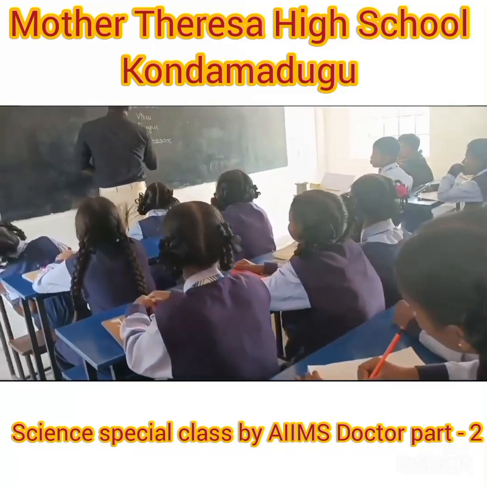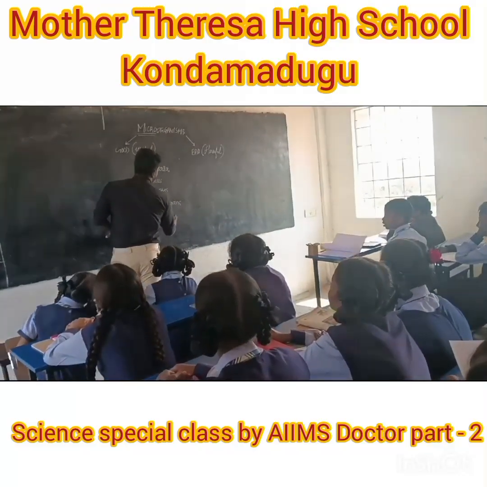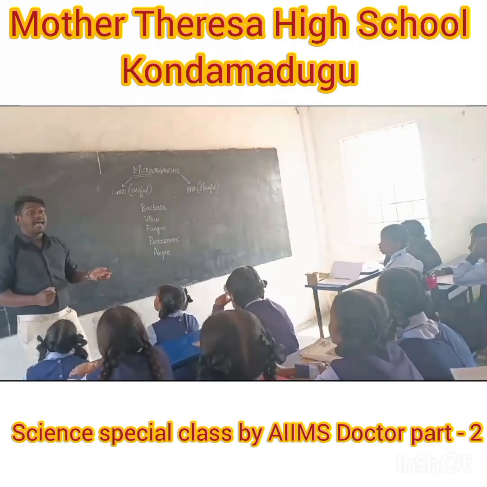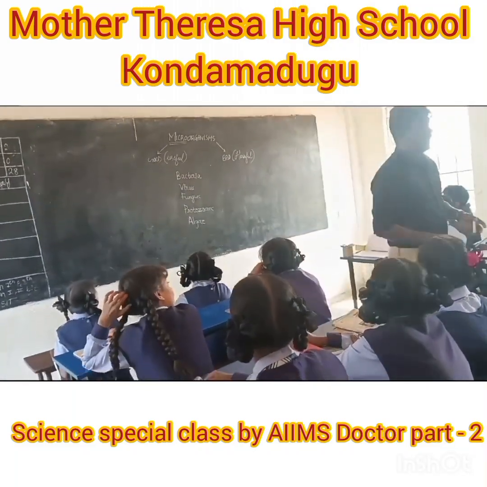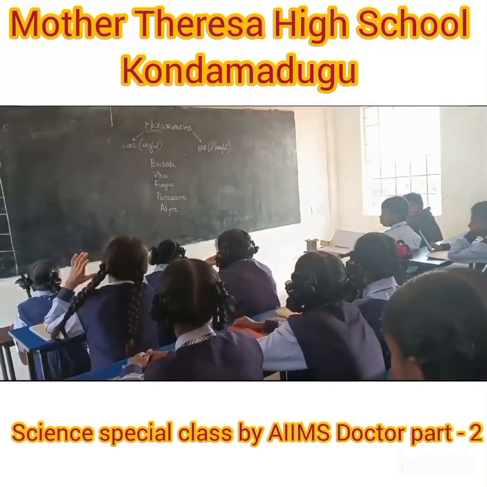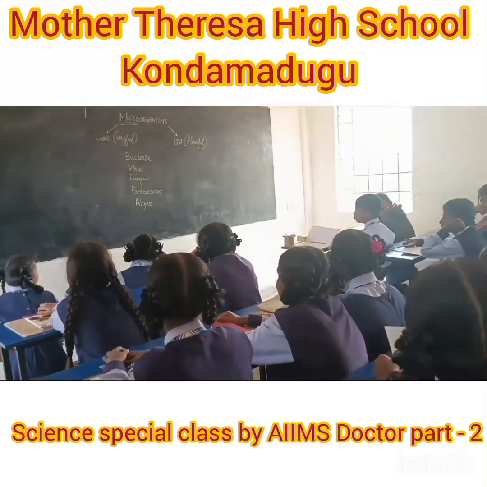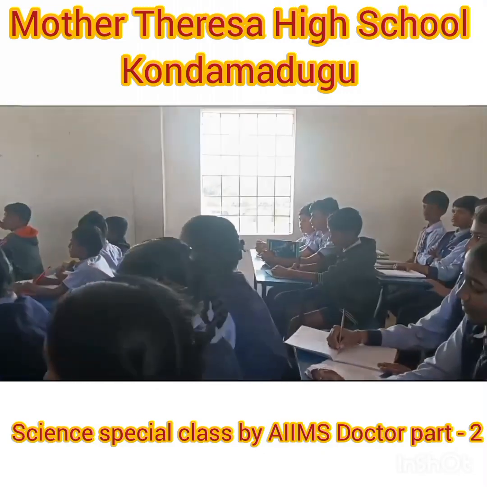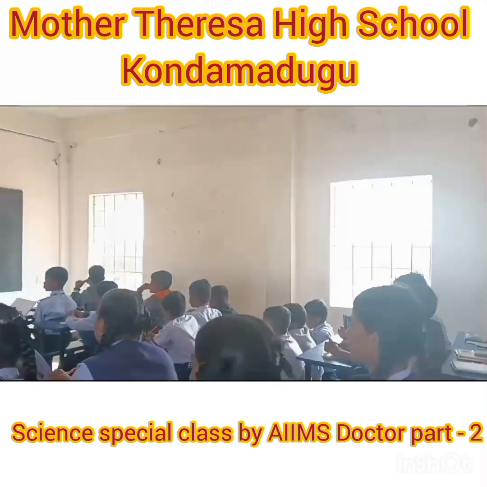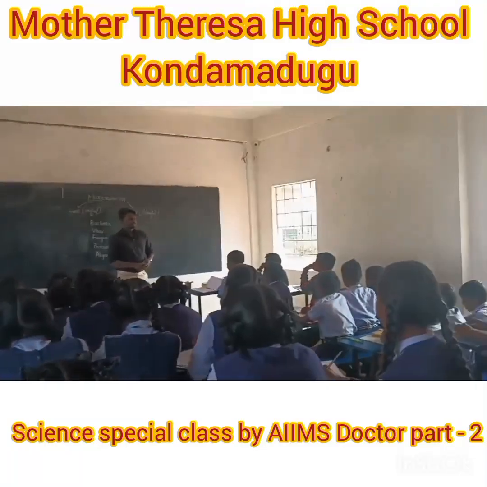And also there are microscopic algae. What was algae? That greenish color thing that we see in water. That's slippery. Remember? That is algae.